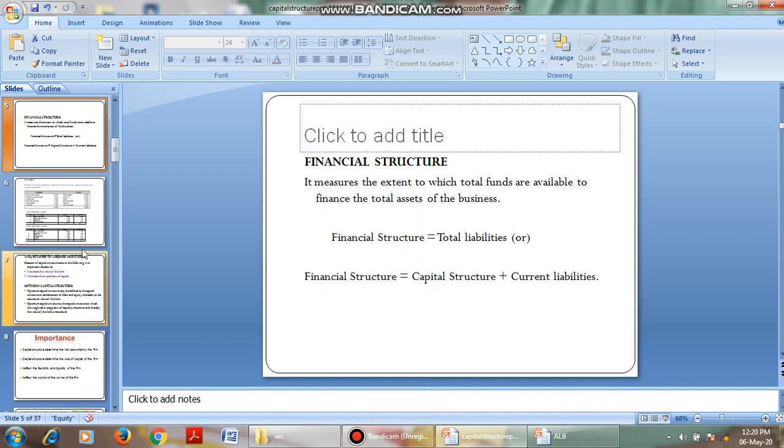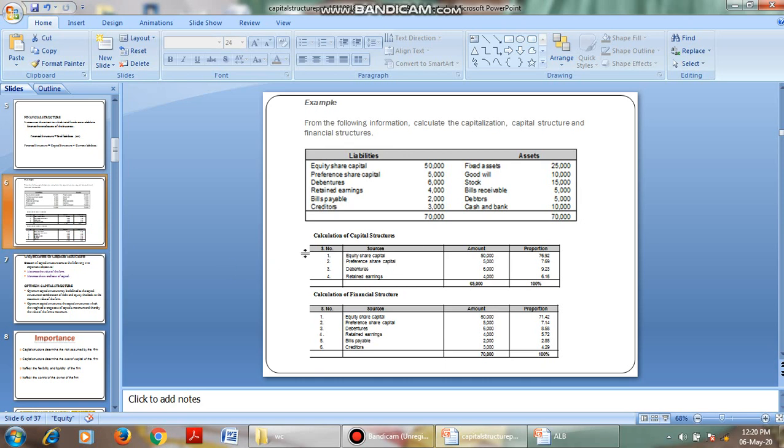Let us see a simple example which differentiates between capital structure and financial structure. Here is the balance sheet, which consists of liabilities and assets of a company. We have to find out the capital structure.